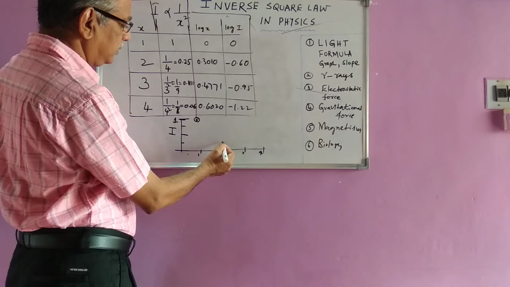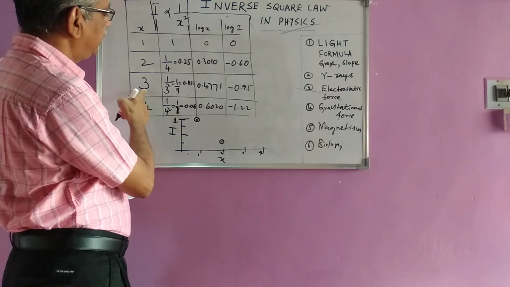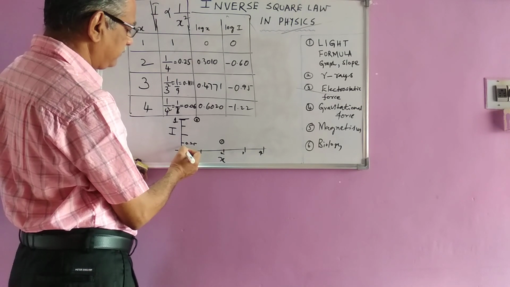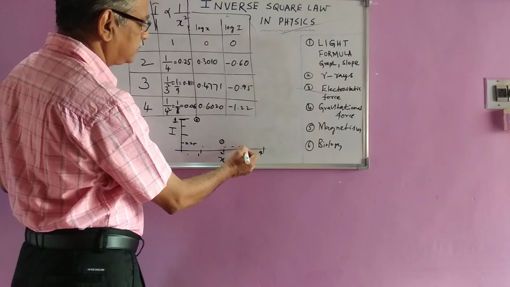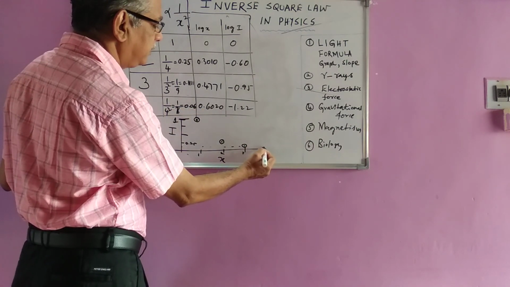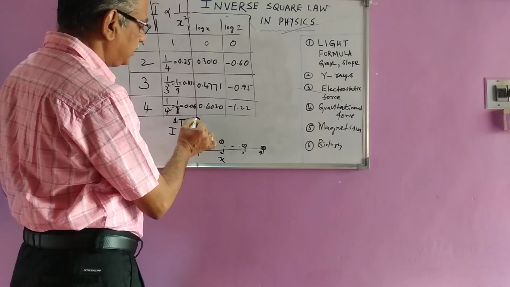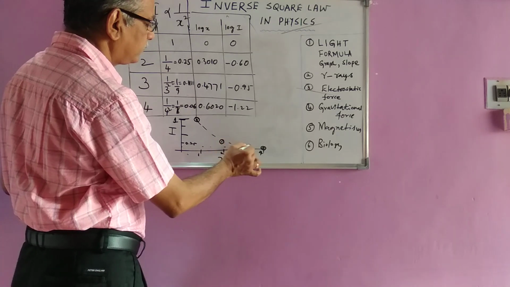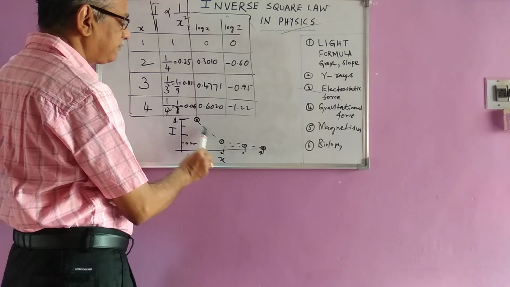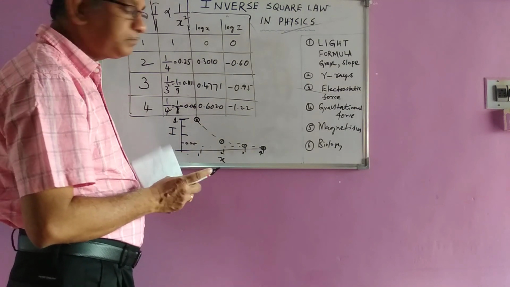So corresponding to 2, your point will be somewhere. Then corresponding to 3, it is 0.11. So here it is 0.25. So 0.1 is somewhere here, corresponding to this. So the point will come here. And 4 means 0.06, it is still down, almost near the x-axis. So when you plot the graph, you get a graph like this. So as the distance is increasing, the intensity is falling down. This is one way of representing the inverse square law.